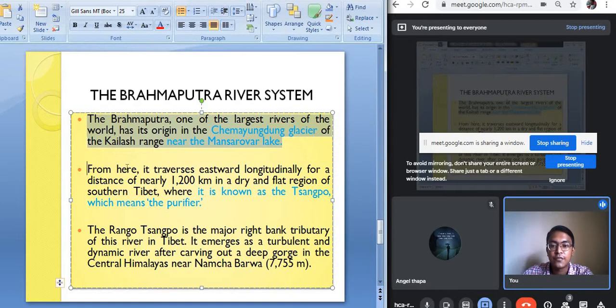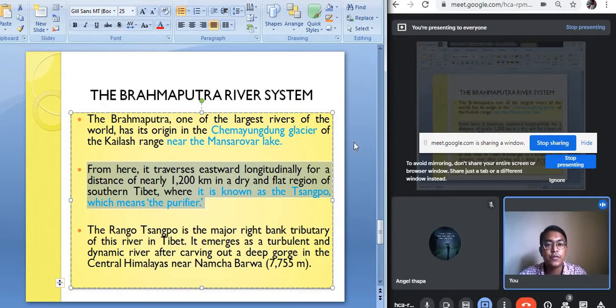From here it traverses eastward longitudinally for a distance of 1200 km in a dry and flat region of southern Tibet, where it is known as the Sangpu, which means the purifier. So after originating from the Chema Yungdung glaciers in the Kailash range near Lake Mansarovar, the river flows on the eastern side through the Tibetan Plateau region, which is a dry area. The river Brahmaputra is known by the name Sangpu in Tibet, which means purifier.